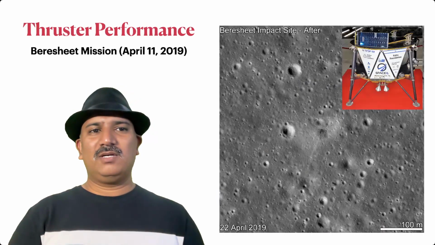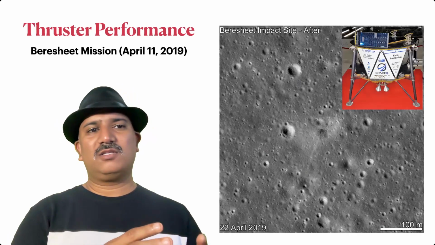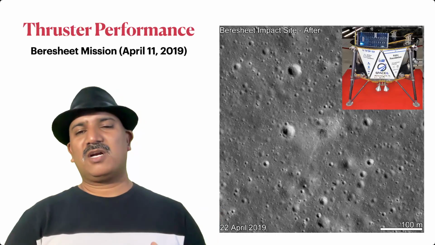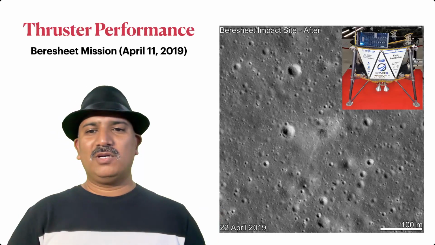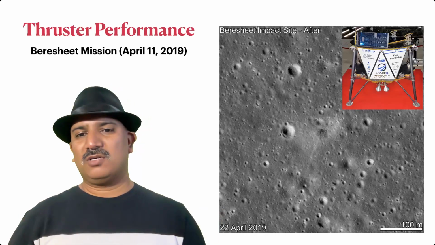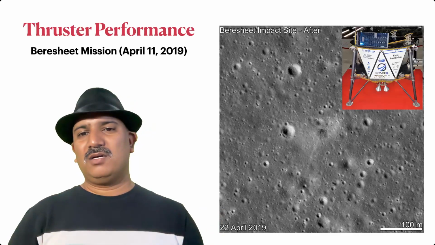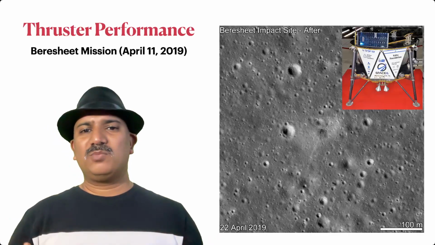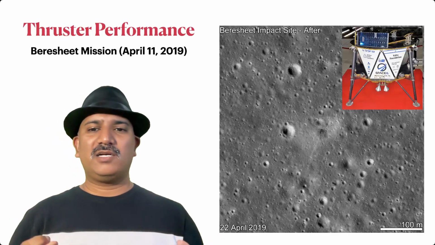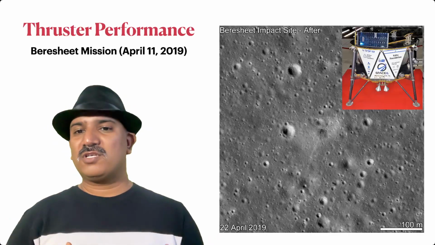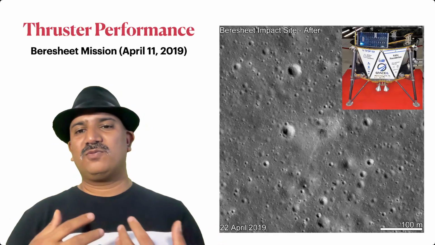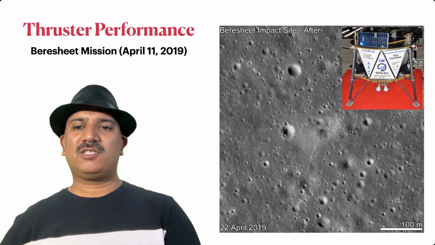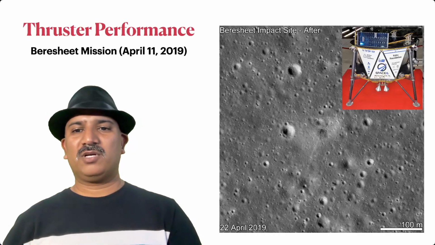The next one, the thrust busters or the thrusters performance. When the spacecraft is trying to land softly on the moon, it has to apply a reverse brake. That is a brake. It has to go through a reverse acceleration. So the thrust busters have to speed up in the reverse direction so that the relative speed or velocity of the spacecraft reduces to such an extent that it can reach 0 meter per second as it lands on the surface.